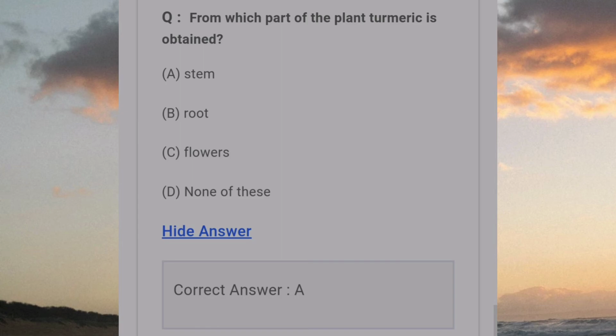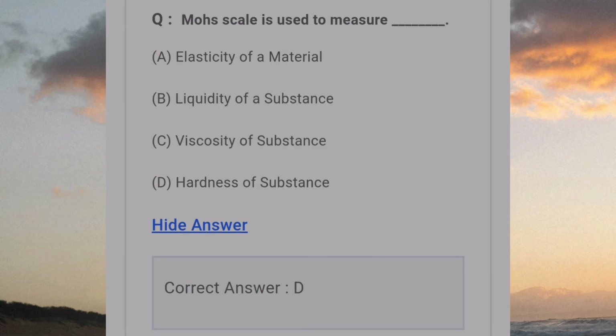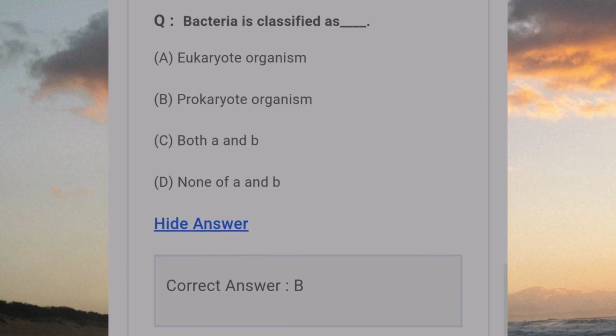From which part of plant is turmeric obtained? Answer A. Stem. Which planet spins the fastest? Answer B. Jupiter. Mohs scale is used to measure dash. Answer D. Hardness of substance. Bacteria is classified as dash. Answer B. Prokaryote organism.